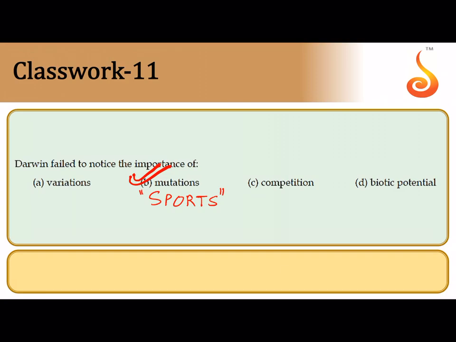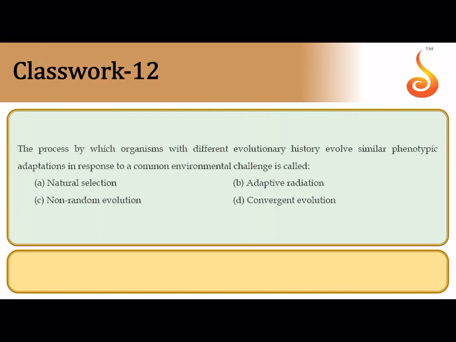Of course, later, when Hugo de Vries proposed his theory of mutation, he was the one who identified that sometimes a mutation, even a single mutation, can result in speciation. As you all know, the single step large mutation resulting in speciation is called saltation. Of course, Darwin failed to notice the importance of mutations, which he called sports. So here the correct answer is option B.